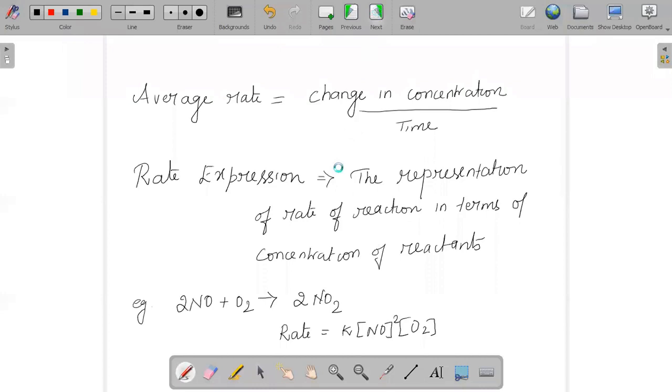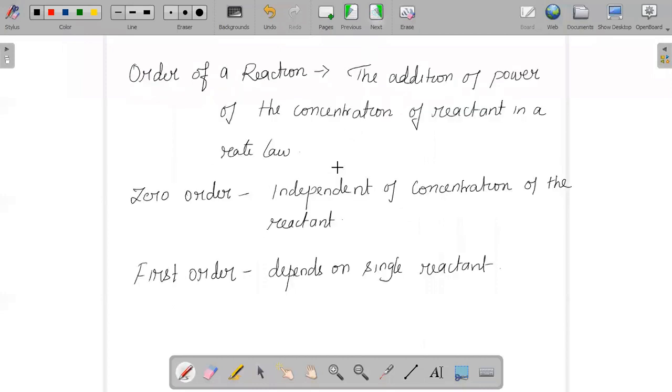And next, when we talk about the order of a reaction, what is the order of a reaction? The sum of the powers of the concentrations of the reactants in a rate law will help us find out the order of a reaction. And that order of a reaction can be of different types, for example zero order reaction, first order reaction, second order reaction.